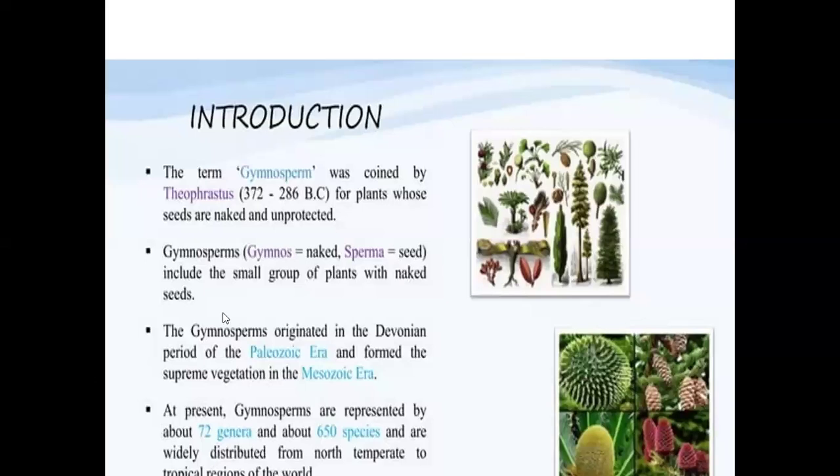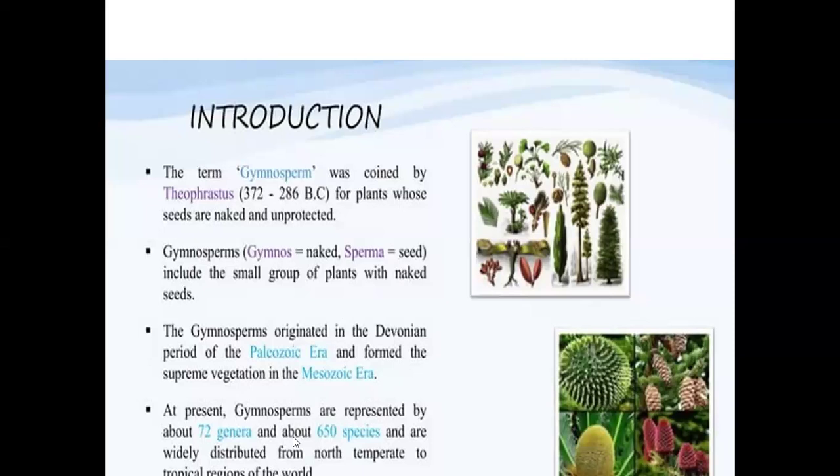Now, these gymnosperms were first found to have originated in the Devonian period of the Paleozoic era and formed the superior vegetation in the Mesozoic. So they were first found in the Devonian period, and then they dominated in the Mesozoic era of the geological time scale.